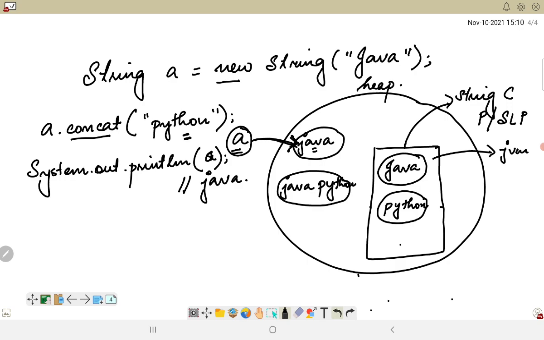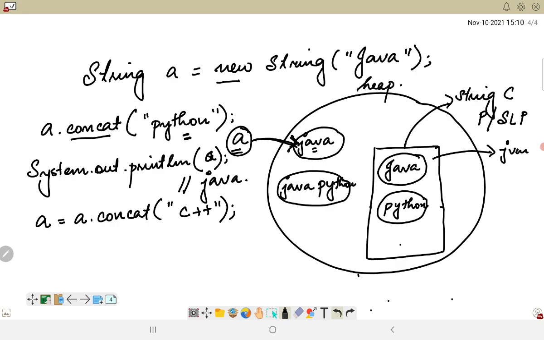Now in order to make this point to the new object, what should I do? I should change the reference variable to refer to the new object, which is concat, and let's say I have C++ here.